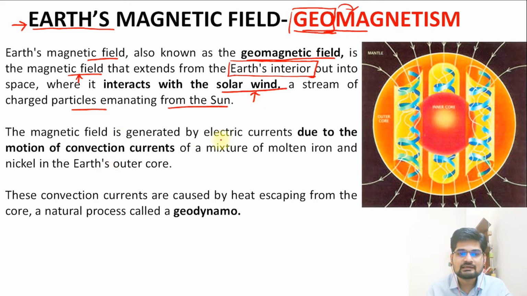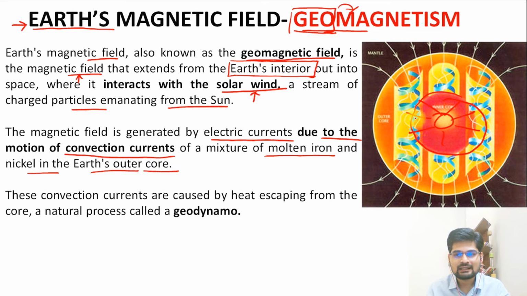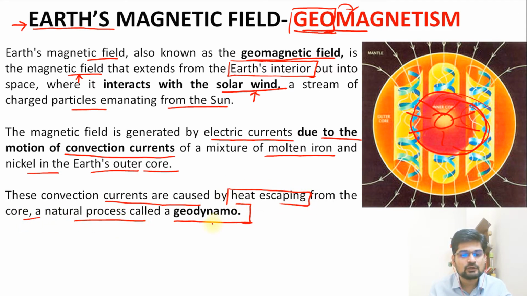So the magnetic field is generated by the electric currents due to the motion of convection currents of a mixture of molten iron and nickel in Earth's outer core. Remember, we have learned about the liquid core hypothesis, right? Earth's outer core is in a liquid state. There are convectional currents made out of this liquid core, and because of the rotation of the Earth, Earth behaves like a geodynamo. These convectional currents are caused by heat escaping from the core. So a natural process, what we know as the geodynamo. Let's elaborate it further.